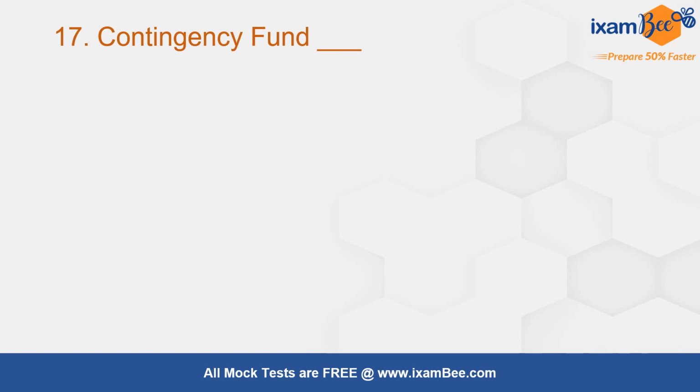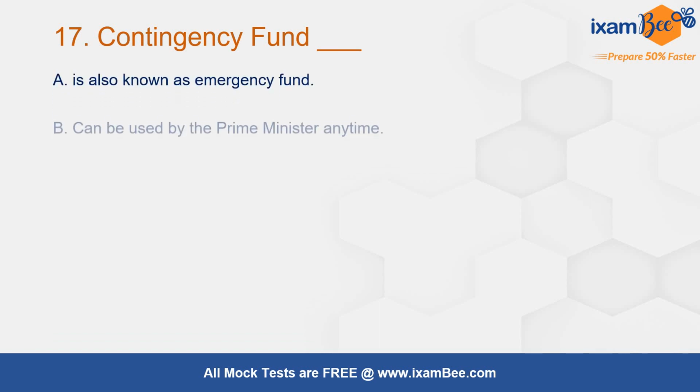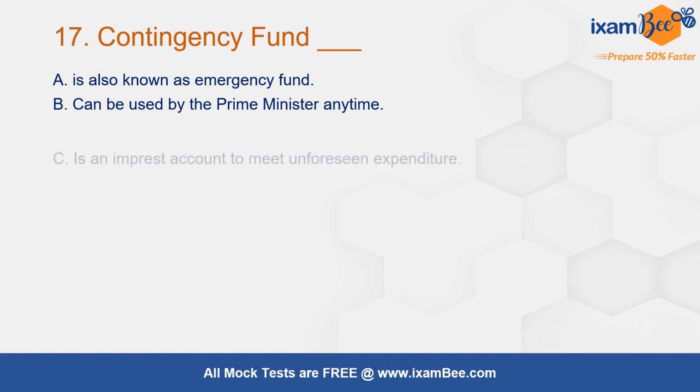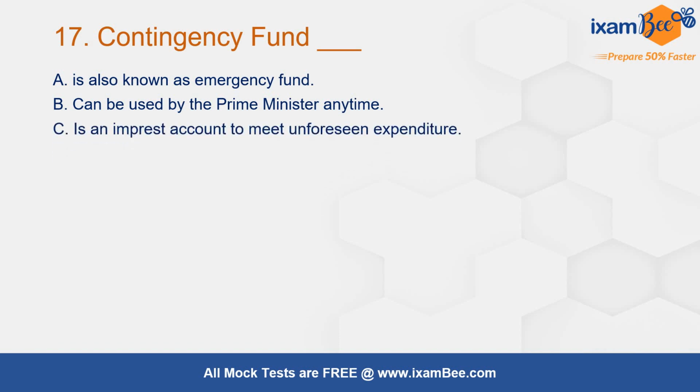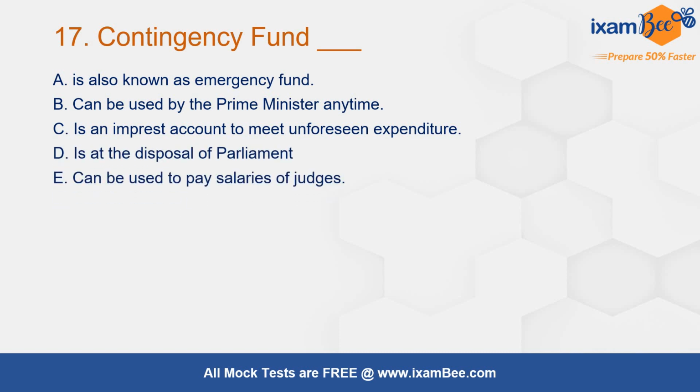Question number 17. Contingency fund is also known as emergency fund, can be used by the Prime Minister anytime, is an imprest account to meet unforeseeable expenditure, is at the disposal of Parliament, can be used to pay salaries of judges. The correct answer here is C. It is an imprest account to meet the unforeseen expenditure.